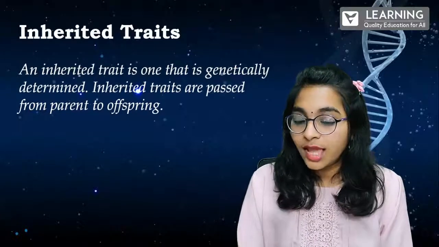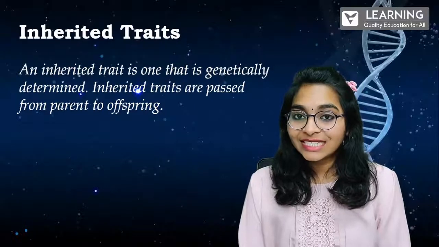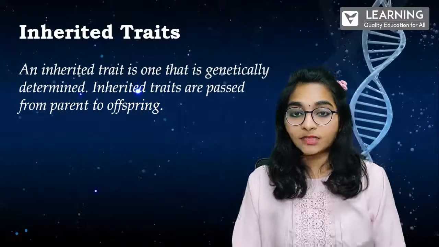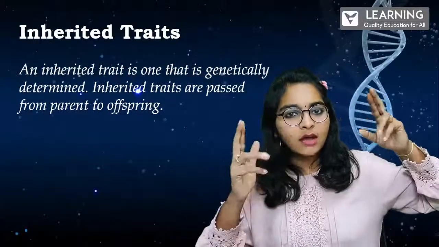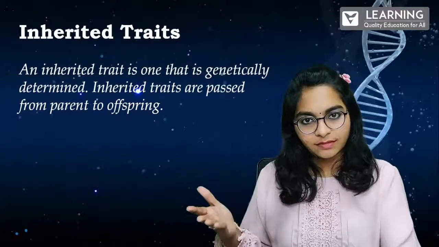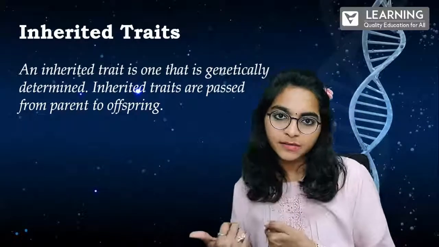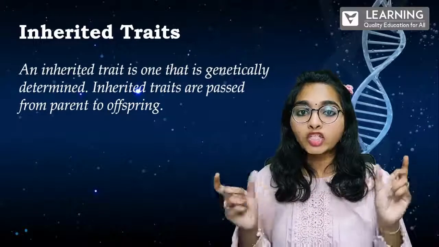Just make a note. An inherited trait is one that is genetically determined. And inherited traits are passed from parents to the offspring. And you know what offspring is, right? Offspring is nothing but the generation, or the next generation, we say. You can either specify this word as offspring, or you can also have another word like progeny.